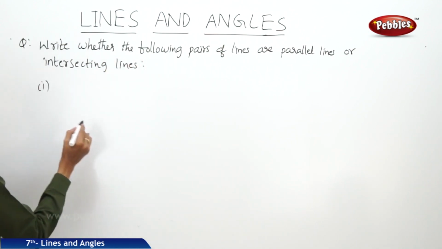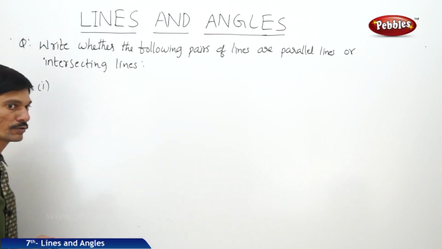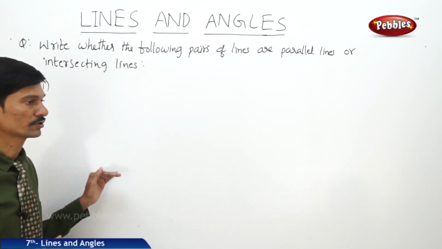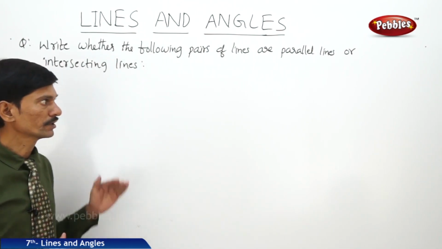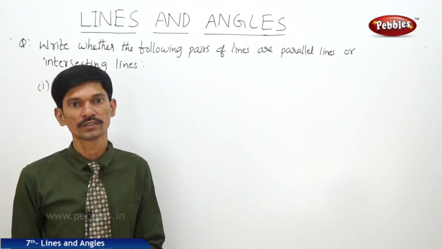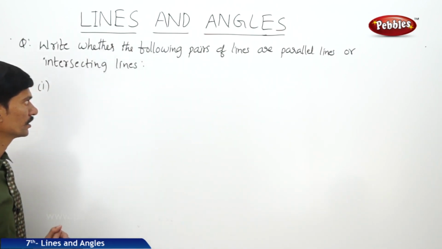The first one, so when the two lines are parallel lines, if the two lines do not intersect, then they are said to be parallel lines. And when the two lines are said to be intersecting lines, if the two lines have a common point, then they are said to be intersecting lines.